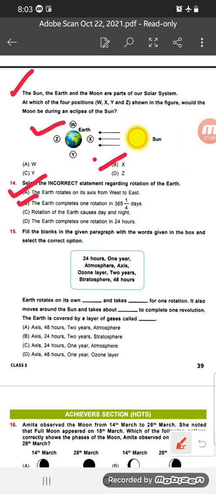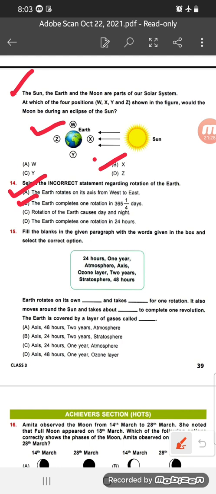Now number 15. Fill in the blanks in the given paragraph with the words given in the box and then select the correct option. Earth rotates on its own axis and takes 24 hours for one rotation.